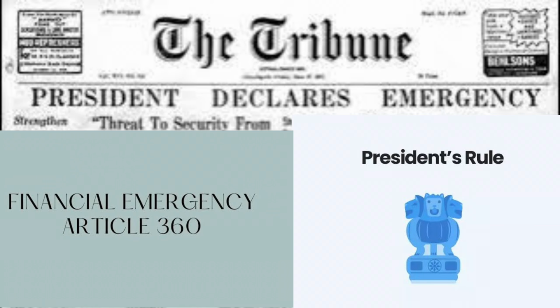In case of fundamental rights, during national emergency, Article 19 gets automatically suspended, except for Articles 20 and 21. All other fundamental rights can be suspended during national emergency. In case of President's Rule and financial emergency, there is no effect on fundamental rights.